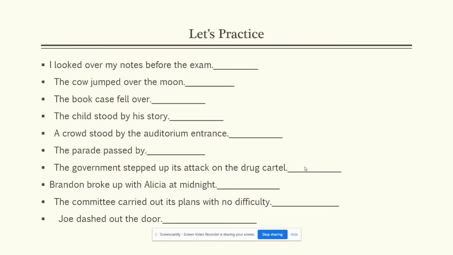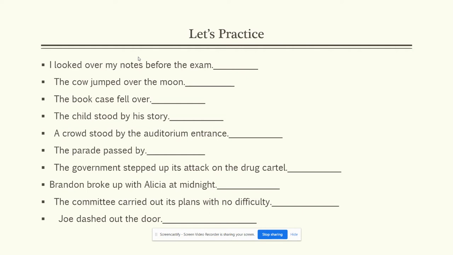All right, let's practice a little with them. I looked over my notes before the exam. To look over, you didn't literally look over your notes. Rather, you looked over your notes. So look over is a phrasal verb. It has a meaning. I studied my notes. I reviewed my notes. See how you could substitute a single verb for the phrasal verb there. And over is a verb particle. It could move. I looked my notes over.